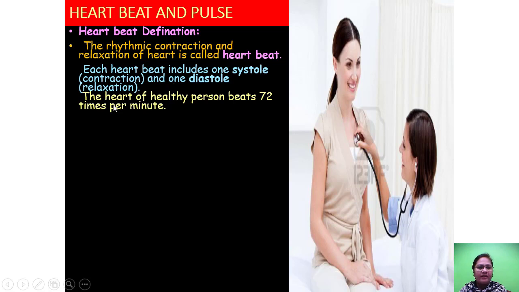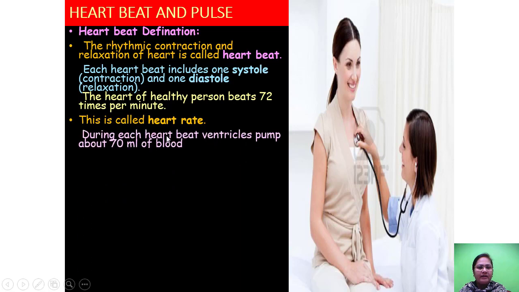The heart of a healthy person beats 72 times per minute. It is called heart rate. During each heartbeat, the ventricle pumps about 70 ml of blood. This is called stroke volume.